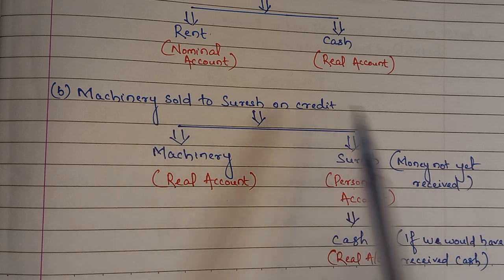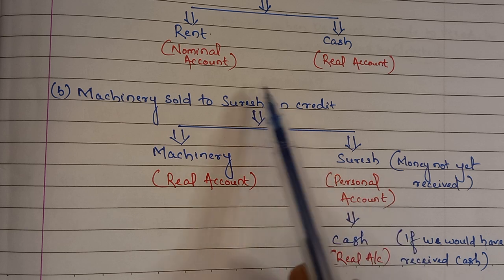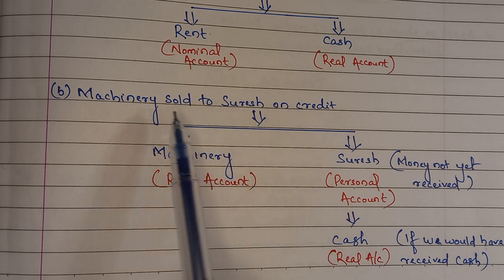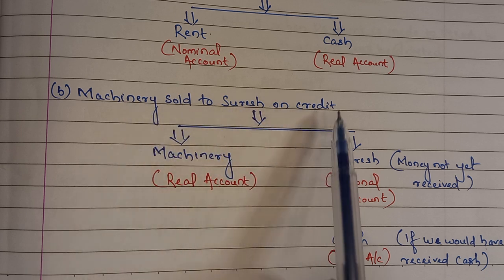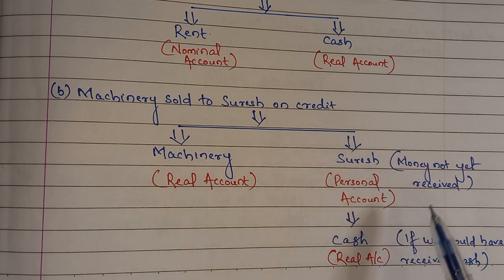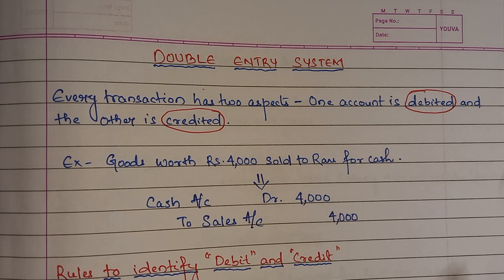So the transaction is on credit. Now, for example, if we would have received cash instead of credit, then we would have dealt with cash, which is a real account. So the transaction will give a clarity that what type of accounts we were dealing in that particular business transaction. So in this case, machinery and Suresh, and if we would have received cash, it would be machinery and cash. Now we have understood that there are two types of accounts, personal and impersonal. Impersonal has two portions. One is real account and one more is nominal account.